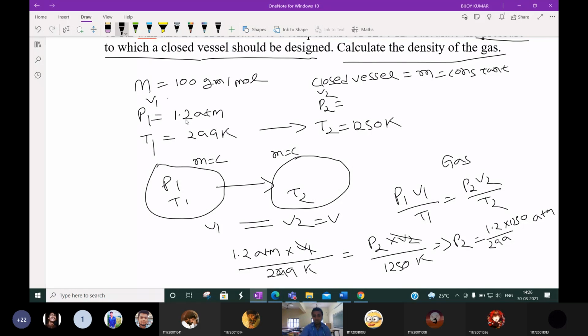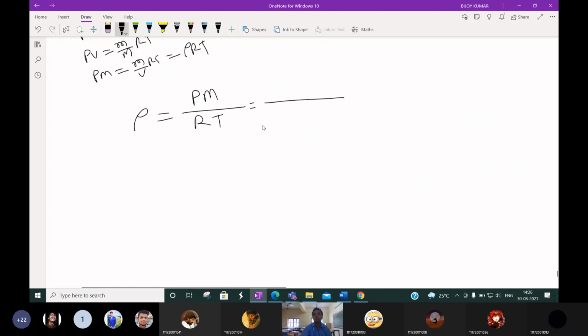I can understand this class is the 4th hour, 5th hour class, but these are the basic things. I am not discussing any new thing. These things you should know. These are the intermediate courses. I am just revising. Please focus on these things. So pressure is 1.2 atmosphere, into molecular weight, which is given as 100 gram per mole.